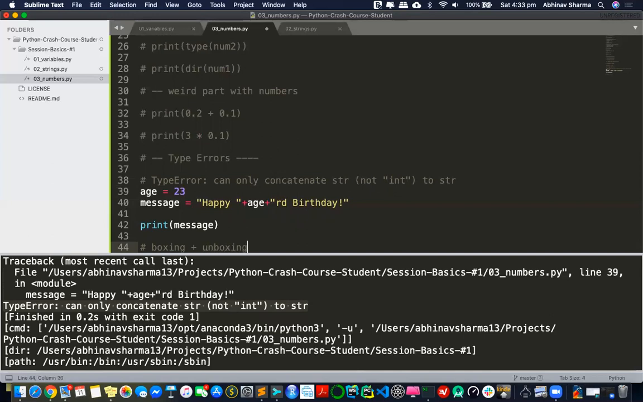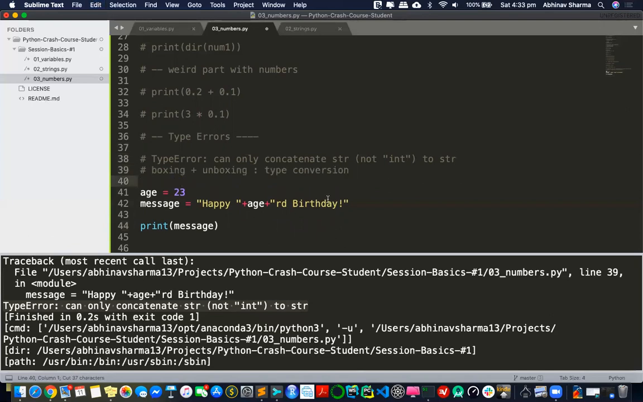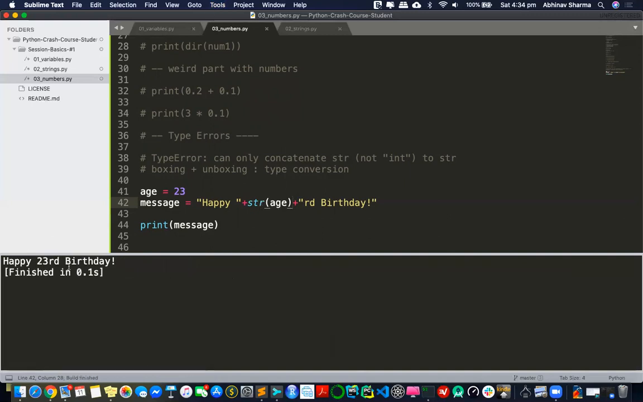Or you can say type conversion. How this works, I'll be going deeper into boxing and unboxing soon as we keep progressing in the course. But right now, just imagine I want to convert an int into a string, and it's very easy. I just write str and pass the int, and that's it. You see what I did? I just said convert this number into a string, and it's going to work fine now. Now concatenation can happen because this becomes a string.